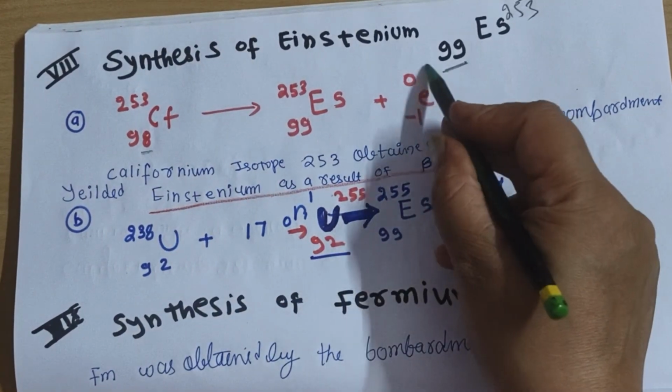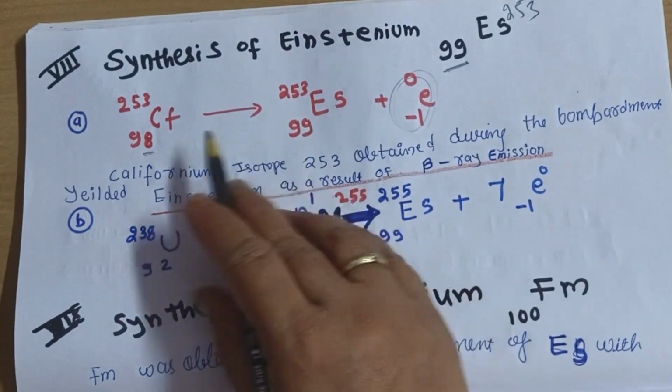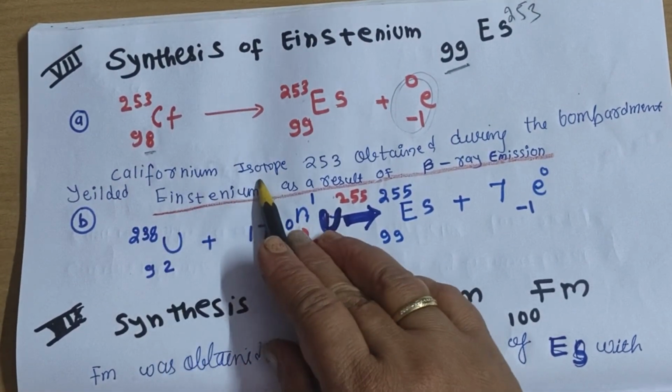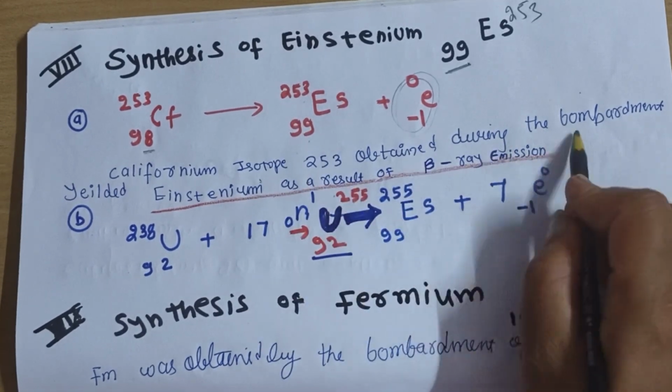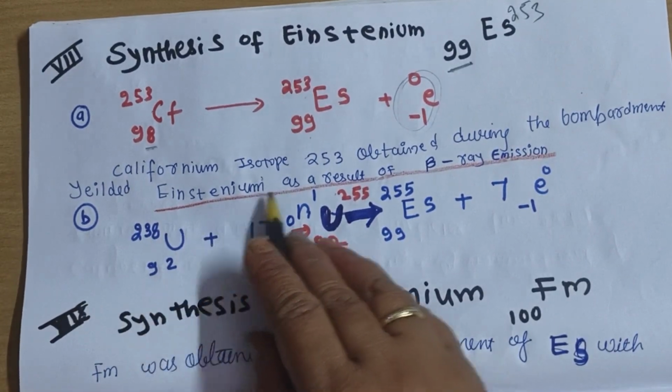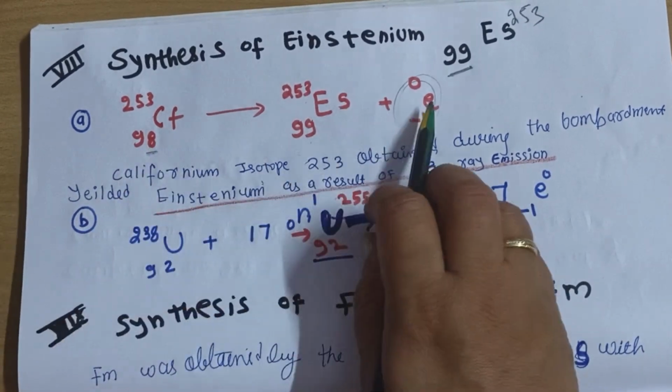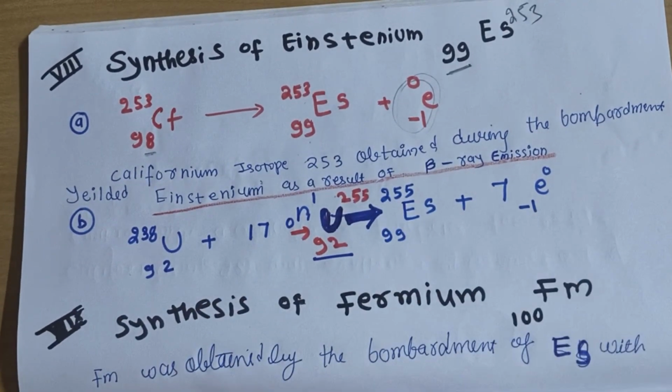So what you can do, we can do 1 beta particle emission. So atomic number will increase by 1 unit and the mass will remain the same. So the californium isotope 253 obtained during the bombardment yielded the einsteinium as a result of a beta ray emission. So just you can pen down what you are writing in the reaction, just convert it into words.